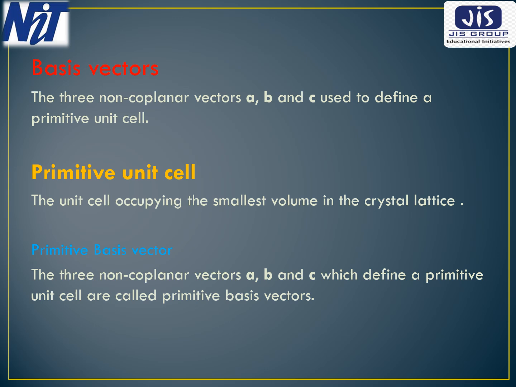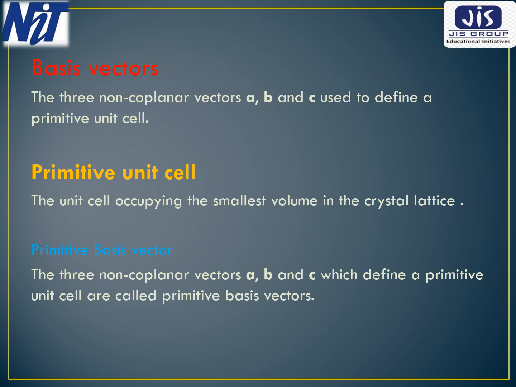Second, we have to discuss something very important about the crystal structure: the primitive unit cell. The unit cell occupying the smallest volume in the crystal lattice is termed the primitive unit cell. As shown in the figure, the unit cells ABCD, A1 B1 C1 D1, A2 B2 C2 D2 are all primitive unit cells.